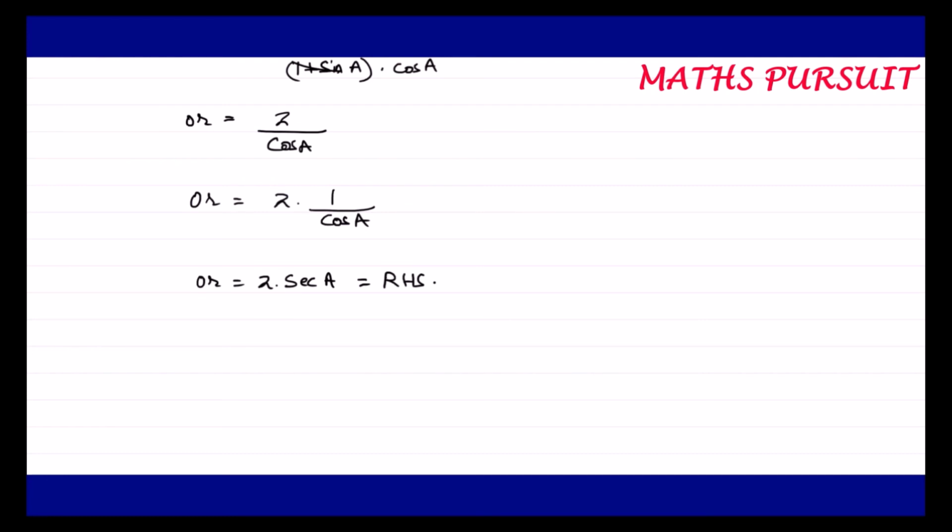So we can say that the left hand side of the equation is equal to the right hand side of the equation. Hence this is proved, or justified.